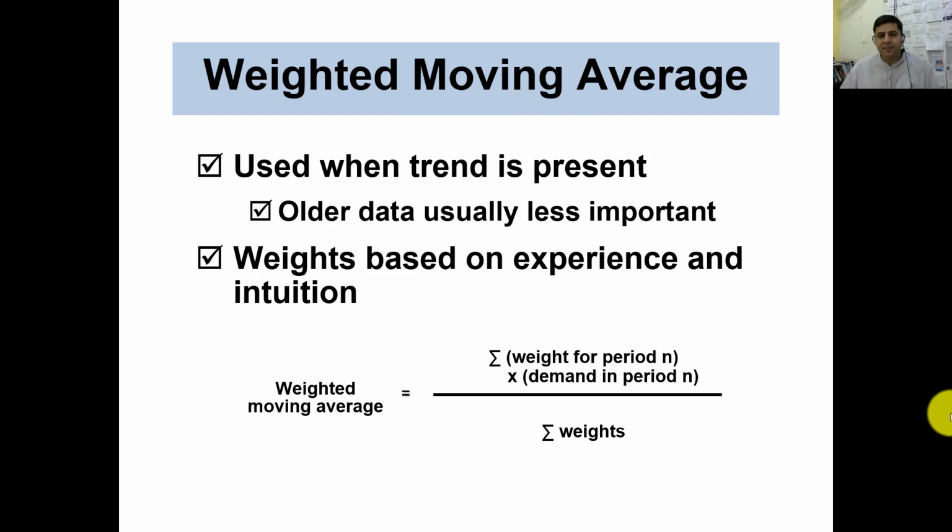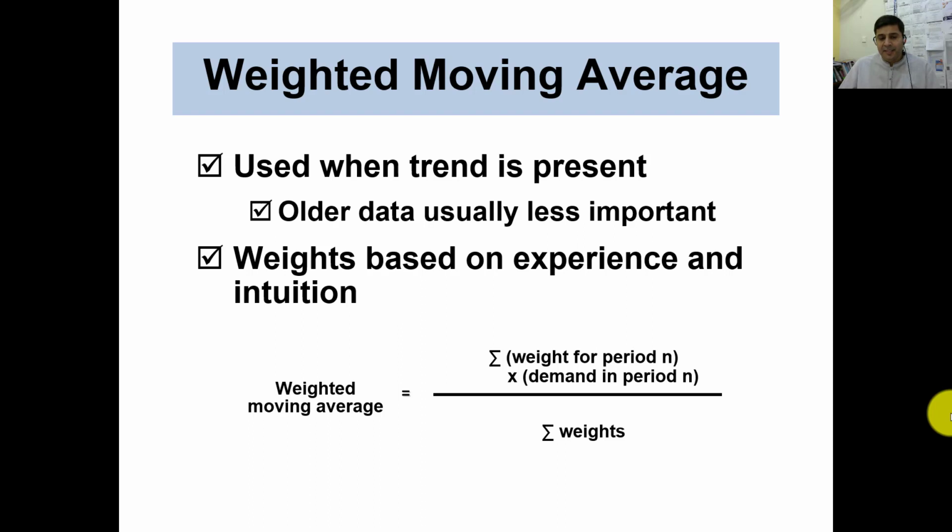Okay, so next in the forecasting model is the weighted moving average model. The weighted moving average model is more like the moving average, but in this model, we assign specific weights. Now the question is, why do we want to assign weights?